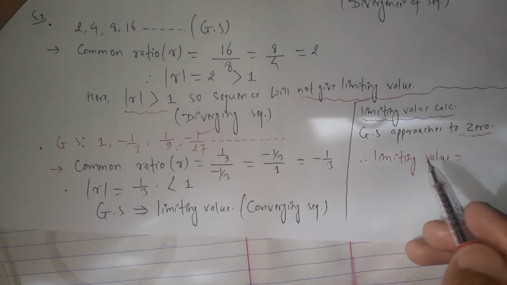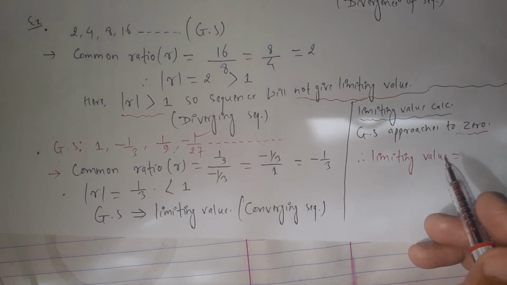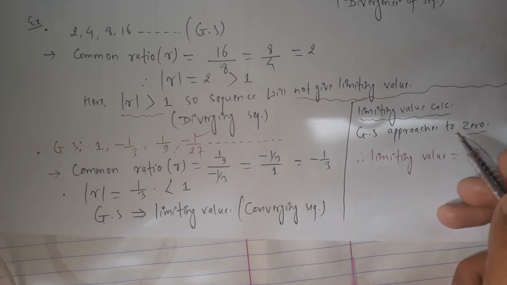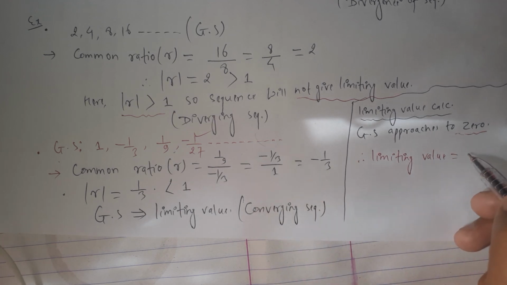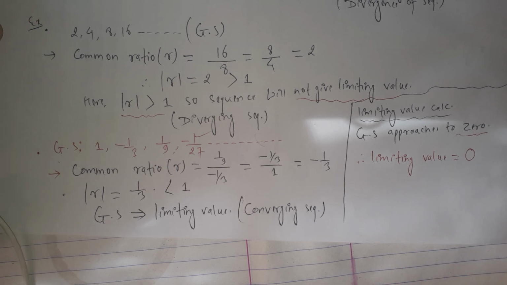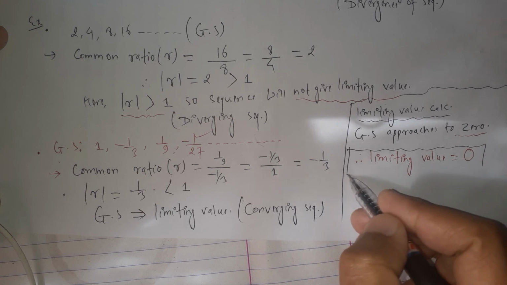It is not the exact value, it is the approximate value to which the sequence converges. Here the sequence converges to 0, approaches 0, so the limiting value is 0. Here we calculated the limiting value for the given geometric sequence.